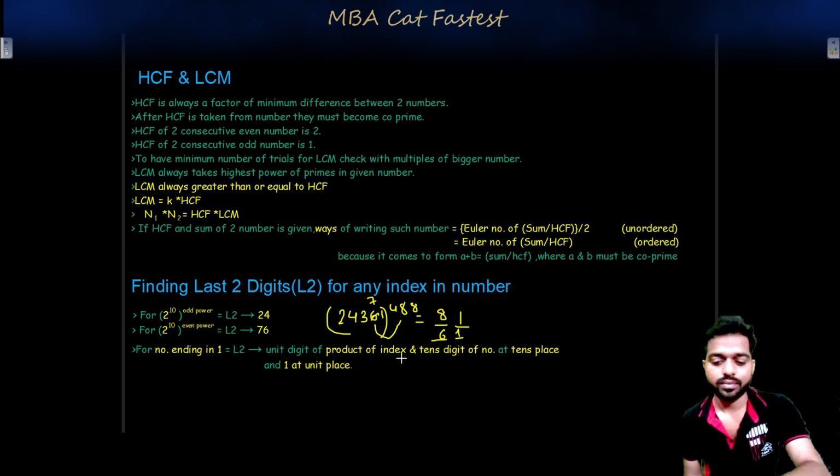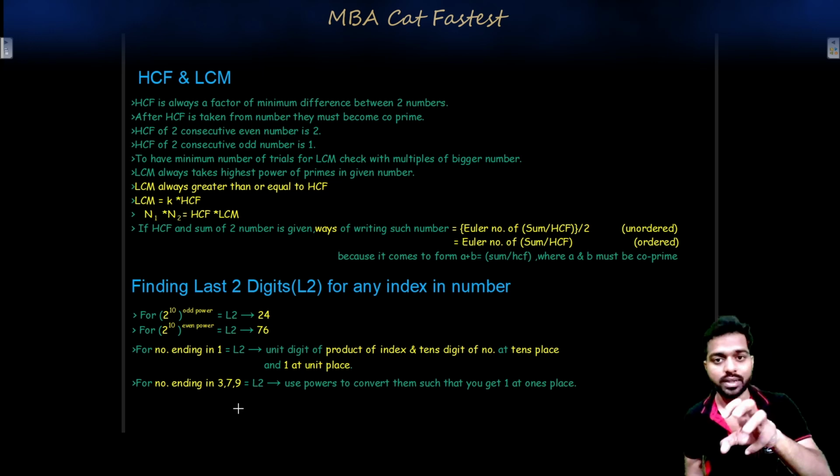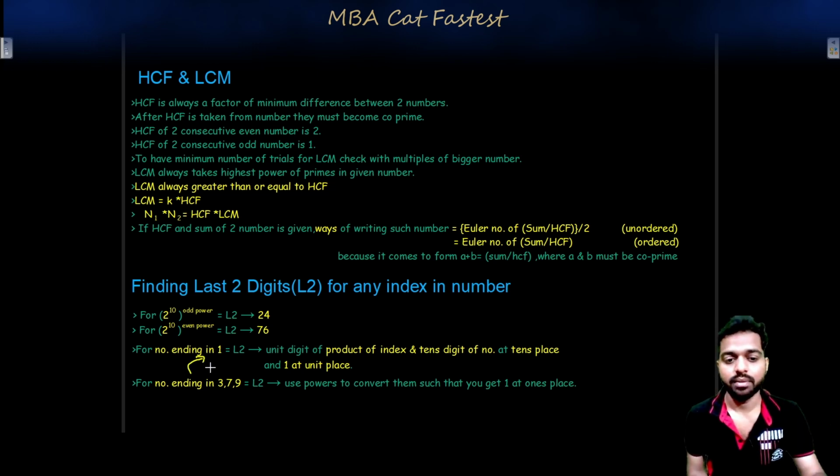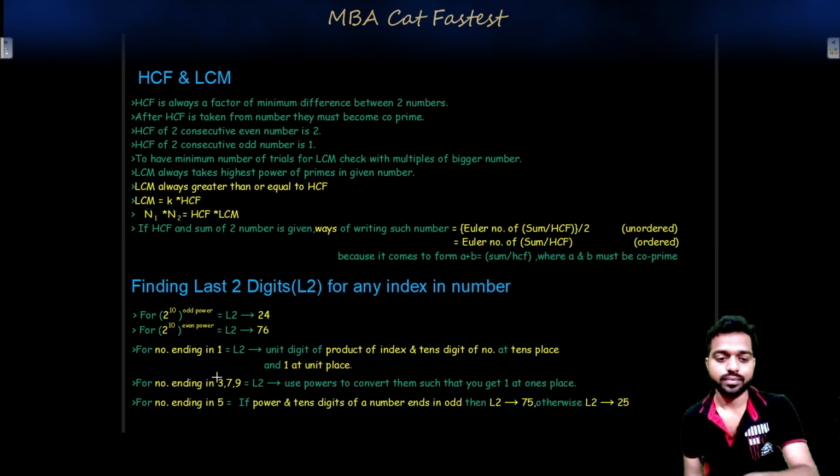Moving on, for numbers ending in 3, 7, and 9: 3 to the power 4 is 81, 7 to the power 4 is 2401, and 9 squared is 81. So you need to convert the powers into this form, and then you can continue from the last step when you get the unit digit as 1.